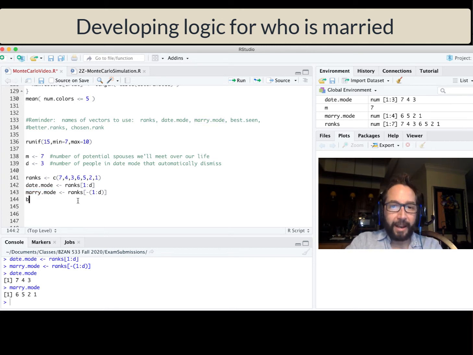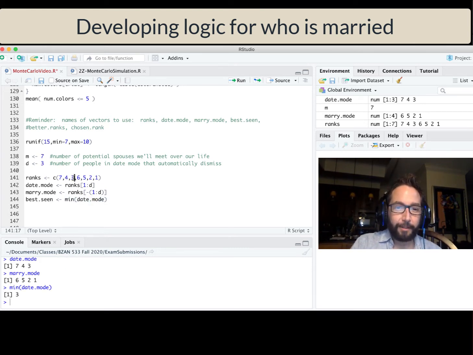So let's go ahead and create a variable called best seen that's going to be the rank of the person who's best that we ran into during date mode. So who is going to be the best person we ran into during date mode? Well, if I ask for the minimum of date mode, that's going to be the best rank. Number 1 is best, number 2 is second best, etc. Min of date mode here is working out to be 3, which we can confirm. And so that is essentially what we're going to try to beat.